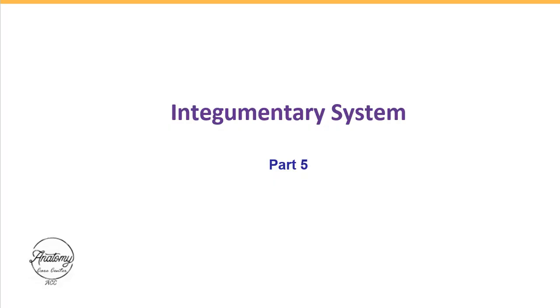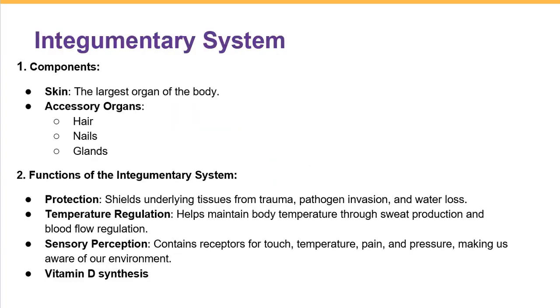In this short video, we're going to have a quick review of the integumentary system, part of our human biology course. The integumentary system is composed of skin, which is the primary organ of the integumentary system, and it would be the largest and heaviest organ of the body. We also have some accessory structures: hair, nails, and glands.